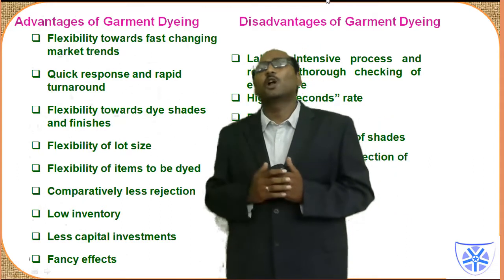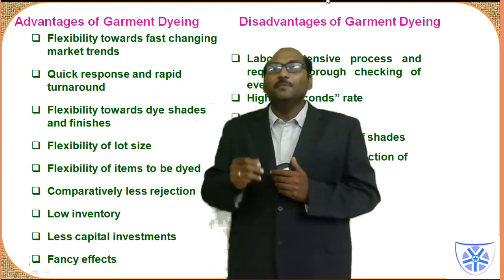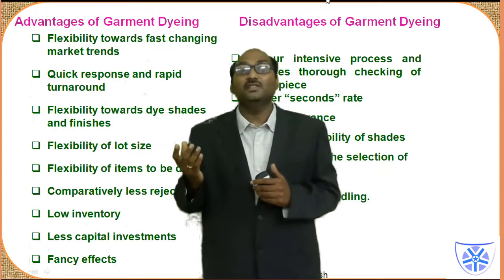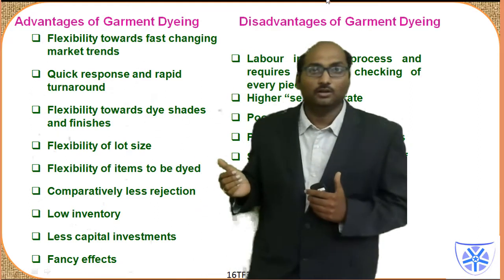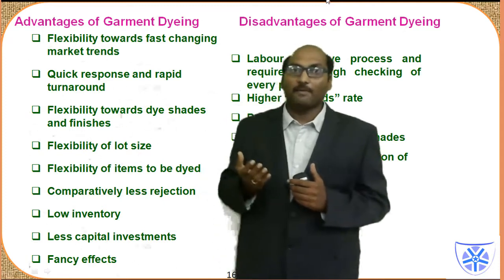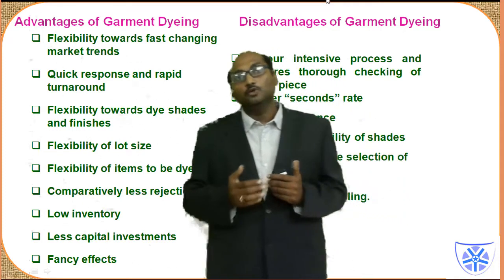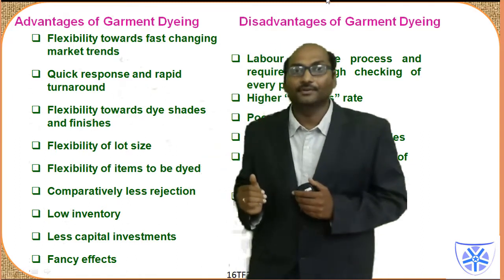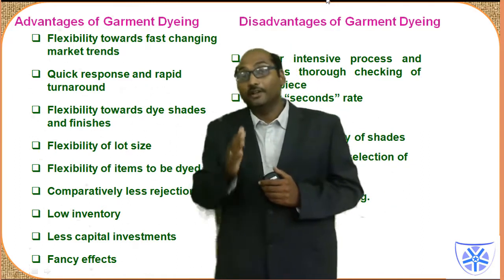Then flexibility of lot size. You can create as minimum as 2 garments or 2 lakh garments. The lot size is no bar. Whereas in the conventional, either fabric dyeing or yarn dyeing, the minimum size will be at least 1500 pieces or 2000 pieces per color.